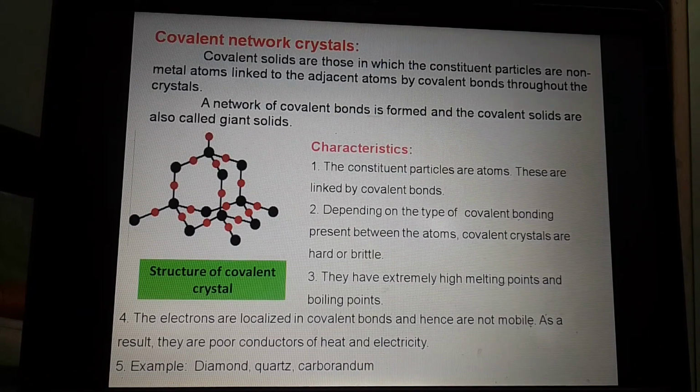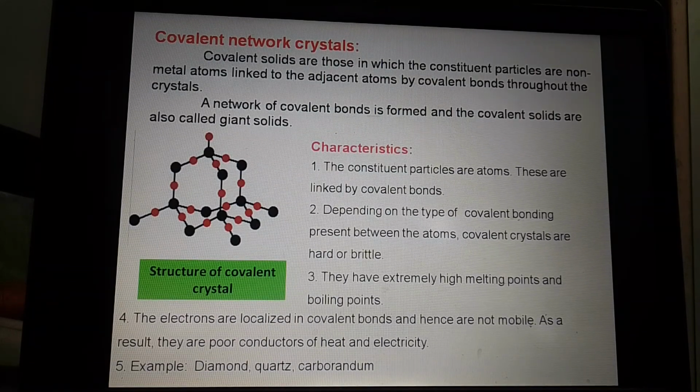The electrons are localized in covalent bonds and hence are not mobile. There is a fixed bonding, therefore electrons are not easily moved from one place to another. As a result, they are poor conductors of heat and electricity. Examples of this are diamond, quartz and carborundum.